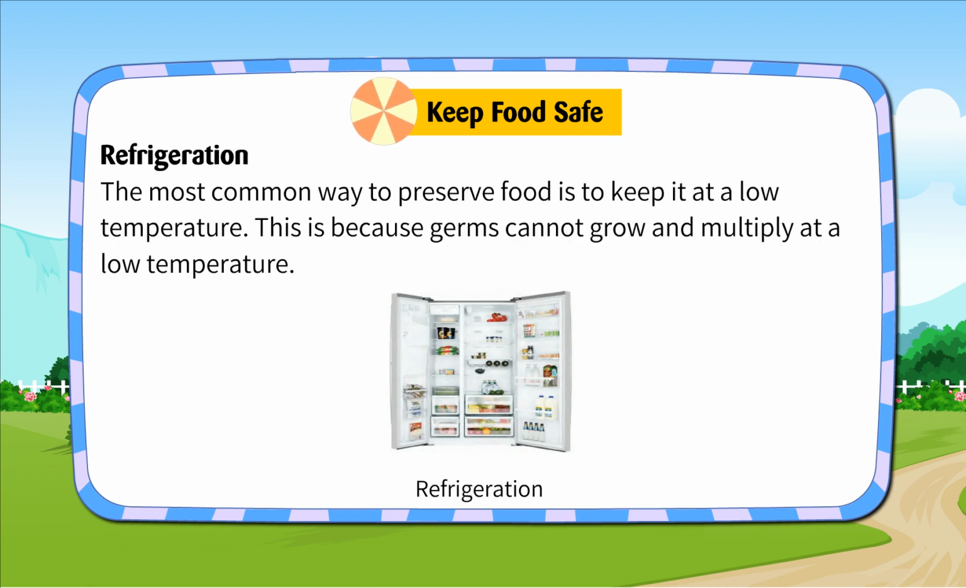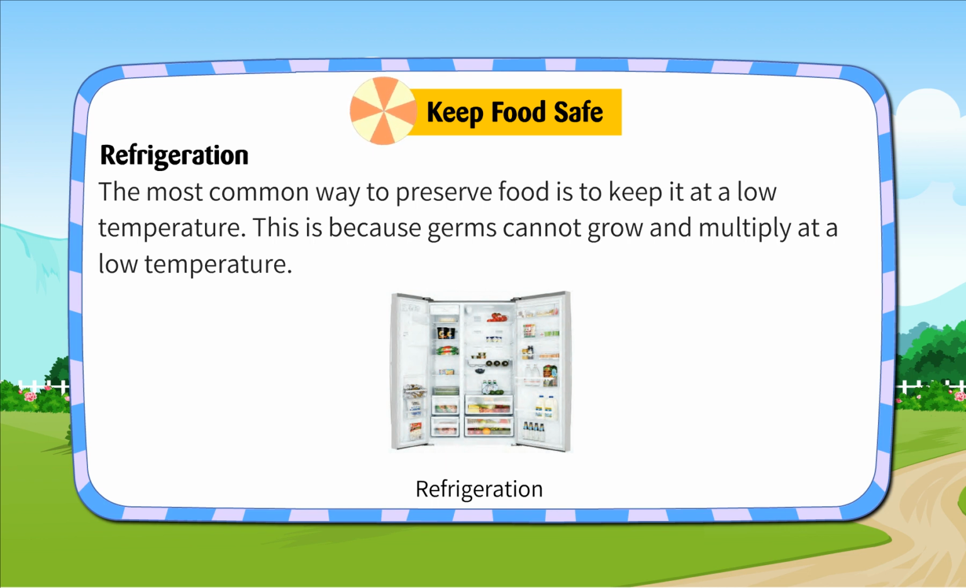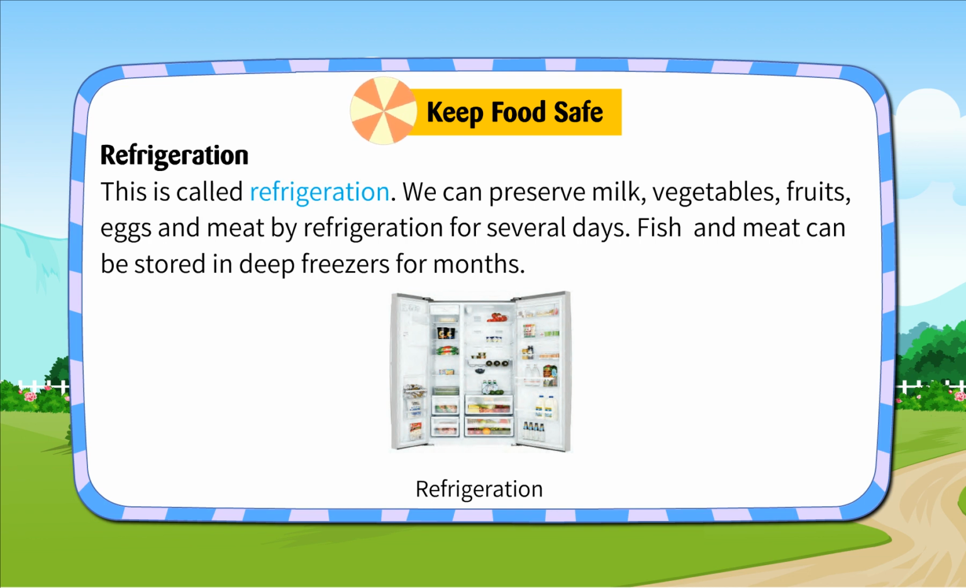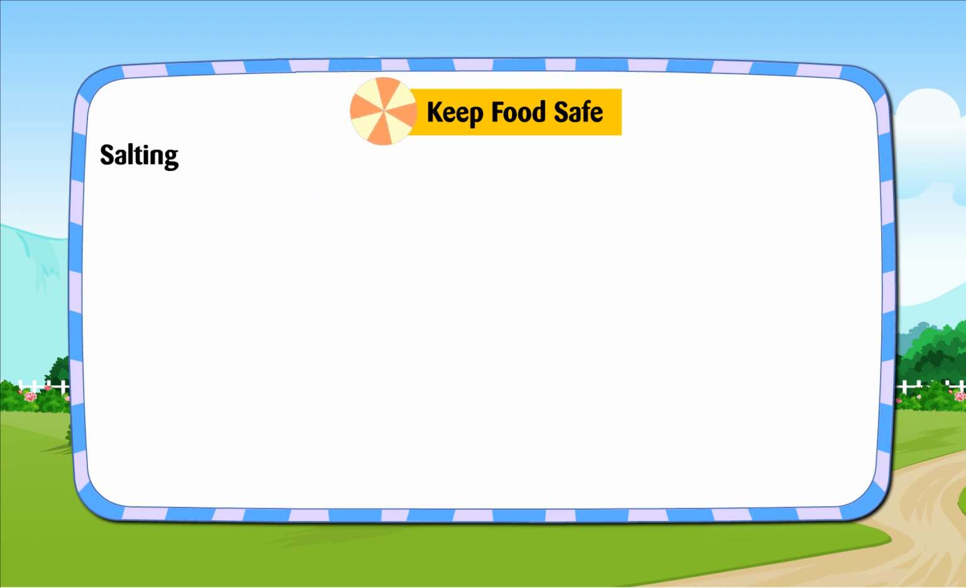Refrigeration. The most common way to preserve food is to keep it at a low temperature. This is because germs cannot grow and multiply at a low temperature. This is called refrigeration. We can preserve milk, vegetables, fruits, eggs, and meat by refrigeration for several days. Fish and meat can be stored in deep freezers for months.